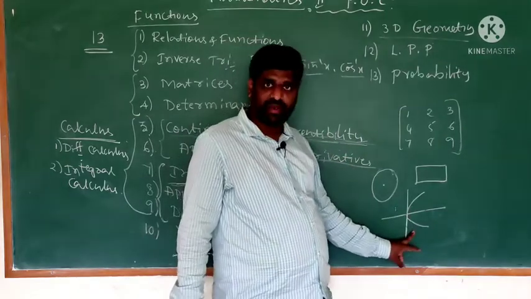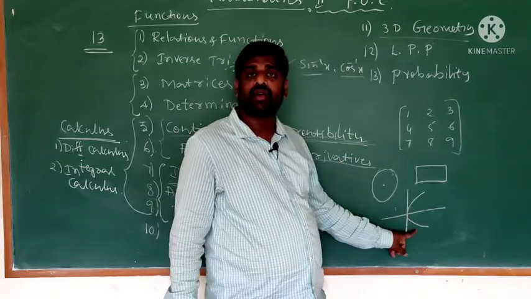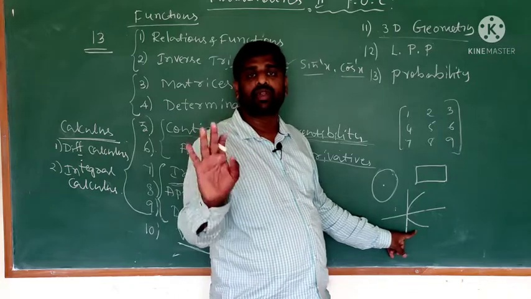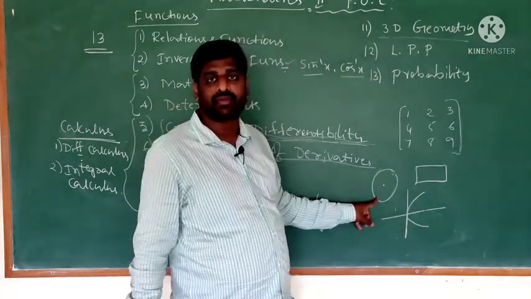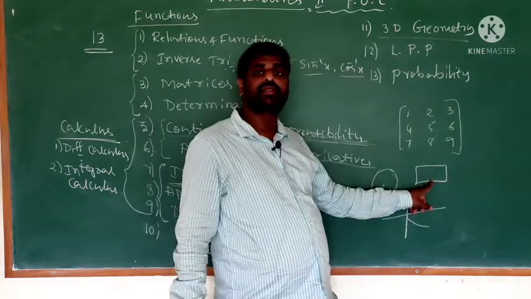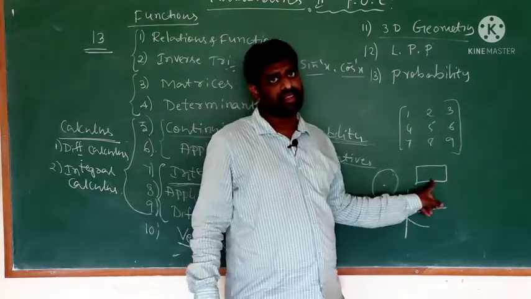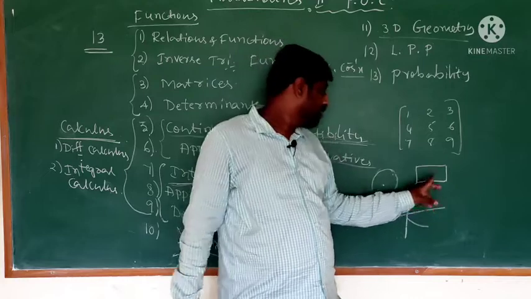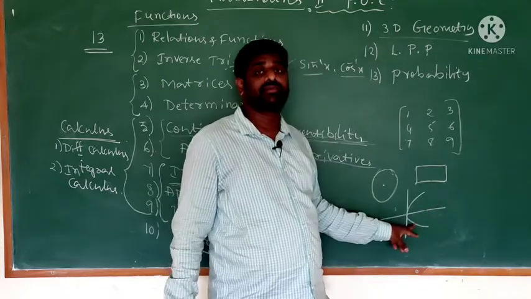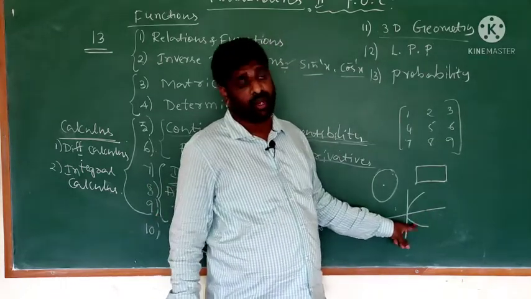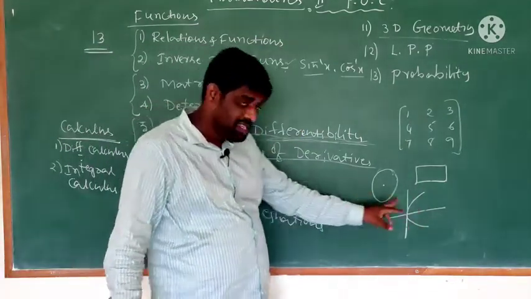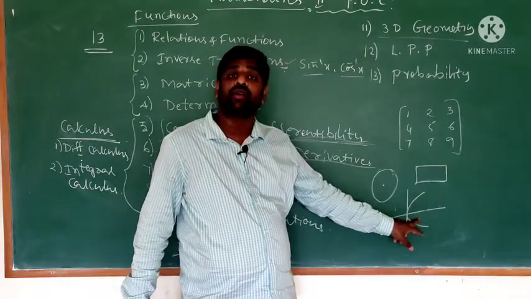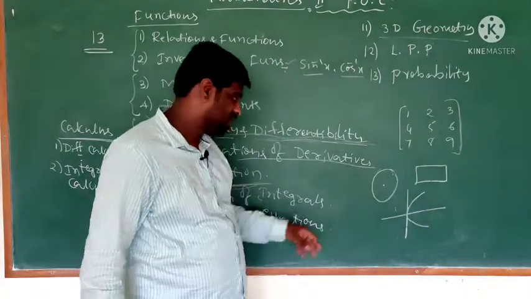What is the area of the parabola? You don't know, there is no formula. Area of a circle is pi r square, area of a rectangle is length into breadth. What is the area of this parabola? By using integration we can find the area and volume of this type of curve.